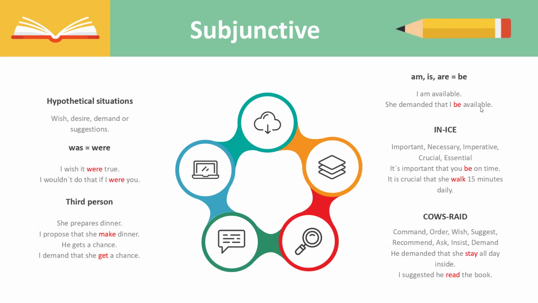Normally, in the present tense, the conjugation of the verb to be in the past tense would be I was. But here, I'm trying to let you know that even though it is I was, in the subjunctive forms, especially when we're using conditionals or the wish statements, you always have to use were. Perfect.